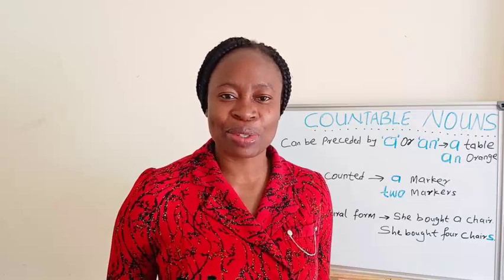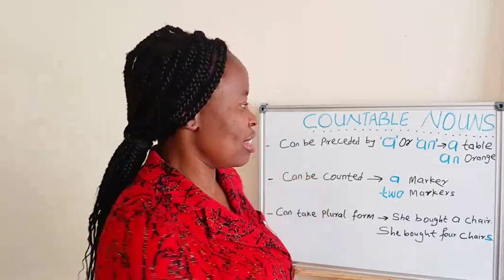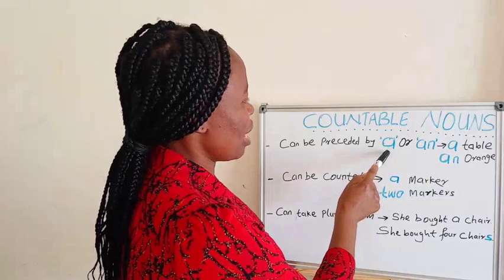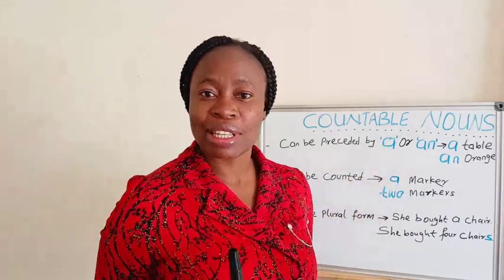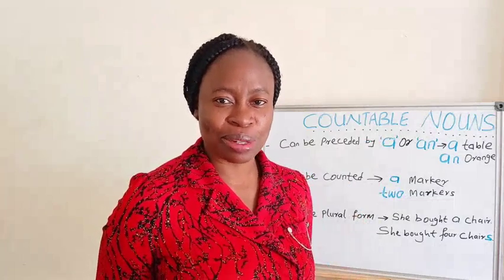In today's class, we will be looking at countable and uncountable nouns. What is a countable noun? Countable nouns are nouns that can be preceded by the indefinite article a or an. We have studied the indefinite article here. I will leave the link for you in the description box.